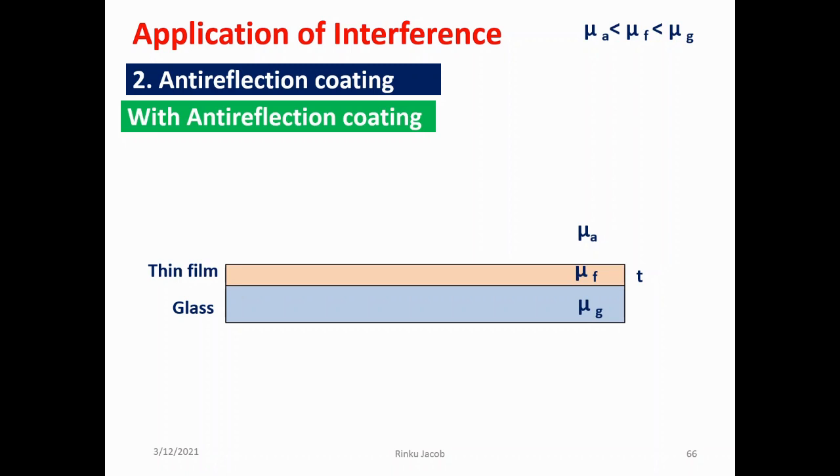the glass material. So the surrounding medium will have the minimum refractive index, denoted by μA, and the substrate onto which the thin film is coated will have the maximum refractive index, which is denoted as the refractive index of glass here, as μg.